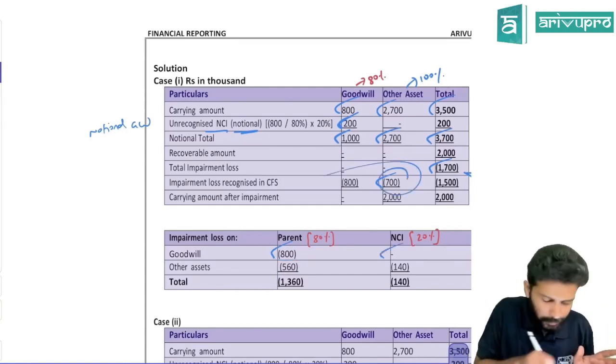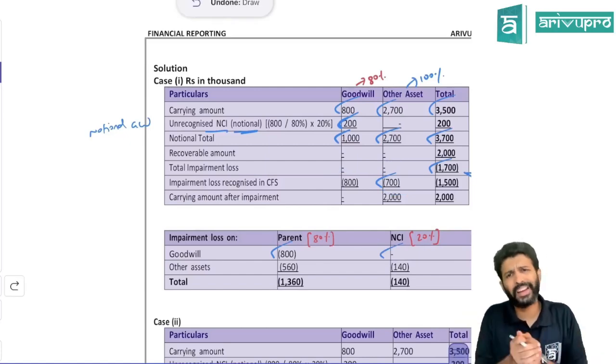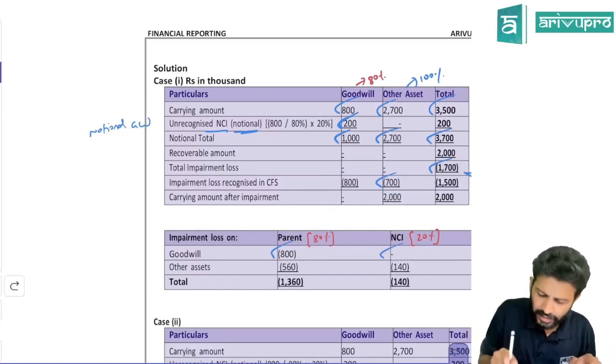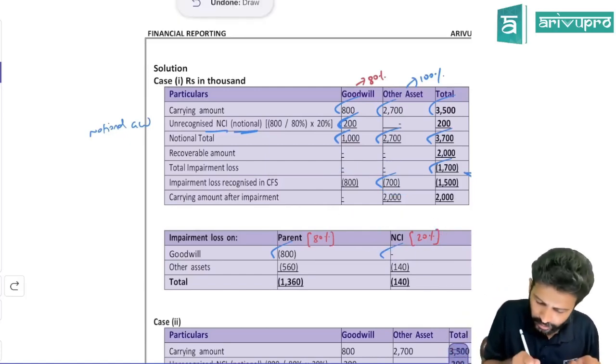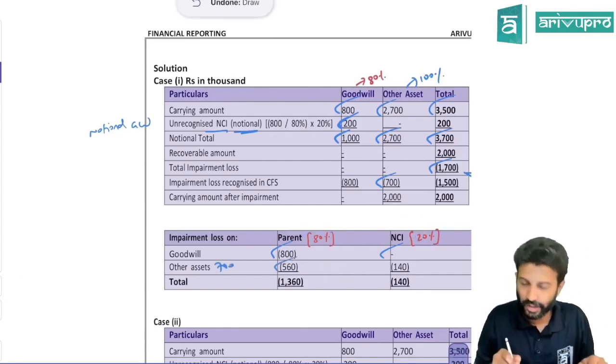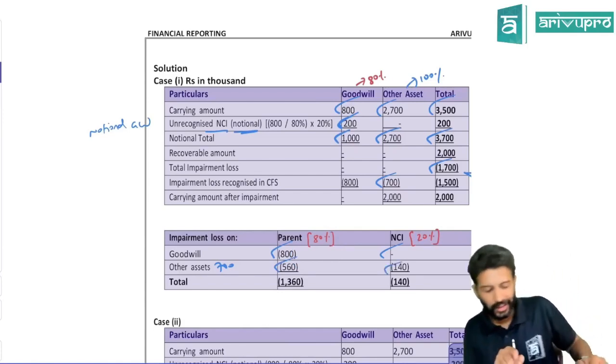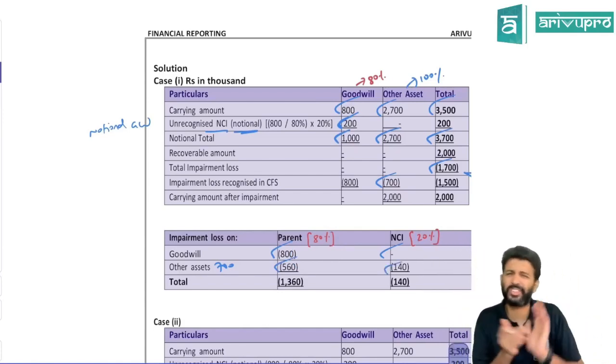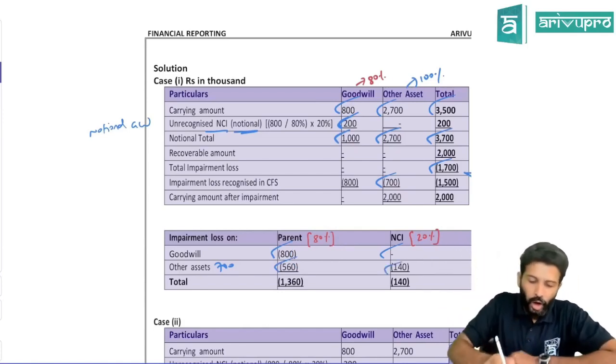What about the impairment loss of 700 on other assets? Both parent and NCI have to bear that. Parent will bear it in the ratio of 80%, NCI in the ratio of 20%. So you allocate 700 in the 80-20 ratio. 7 eights are 56, so the parent's share of impairment loss is 560 on other assets. NCI's share is 140. This is pretty straightforward. Okay. Now case 2.